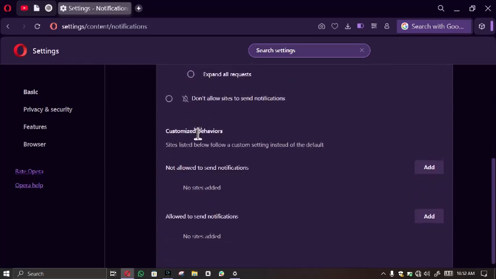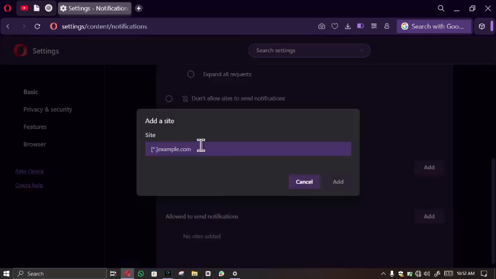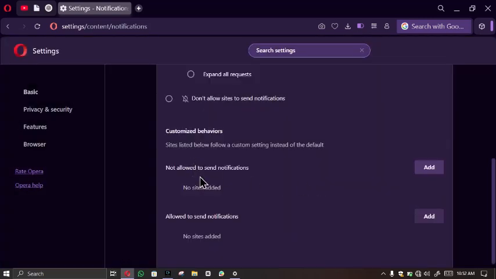They also have the customized behavior. Now sites listed below follow different settings from the default settings. Now if you do not want to allow any particular site to send notification, you can click on add to add the sites you do not want. So you put in the site address here and you click on add. For the sites you do not want to allow to send notifications, they will be listed here.